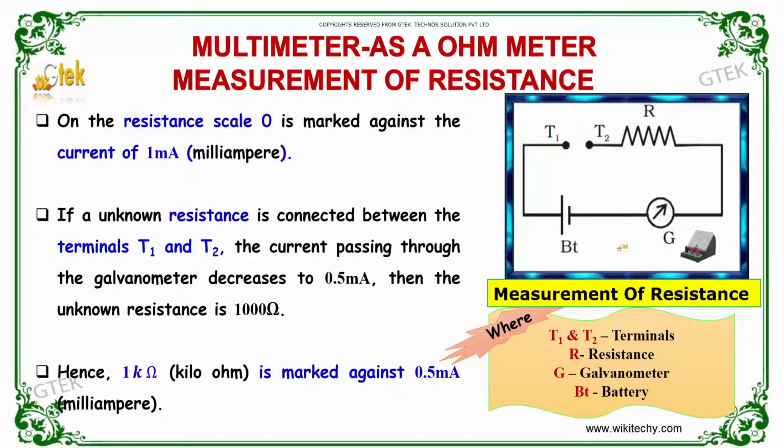If an unknown resistance is connected between the terminals T1 and T2, then the current passing through the galvanometer decreases to 0.5 milliamp. Then the unknown resistance will be 1000 ohms. Hence 1 kilo ohm is marked against 0.5 milliampere, or else we can say milliamps.